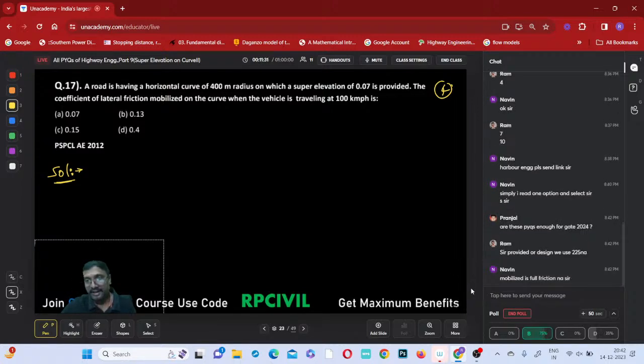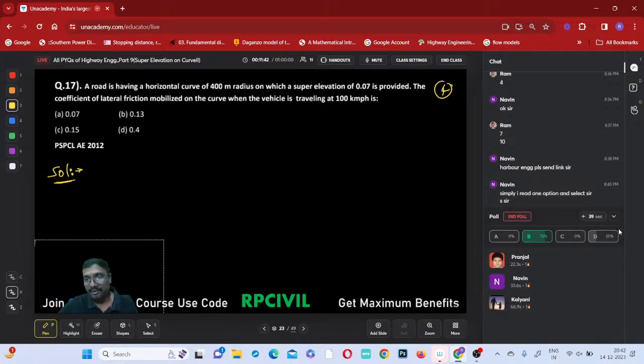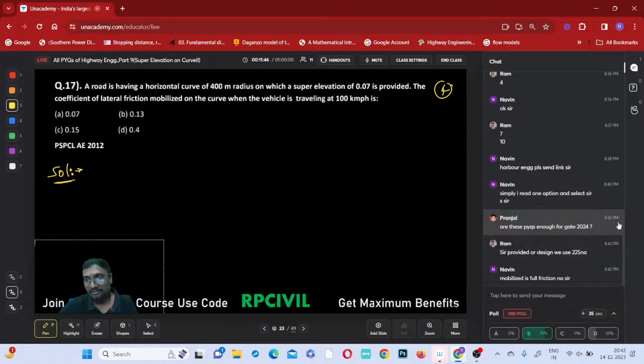What is the relation? Gradient equal to 2 times camber, na? Gradient equal to 2 times camber. That was the relation, like the hydraulic gradient you have, na? Okay, I'll go for that. Don't worry. Yeah, Pranjal, Naveen, Kalyani answered correctly. Right. Don't worry, I'll solve it. 30 seconds more time is there, na? After that I'll solve. Don't worry.